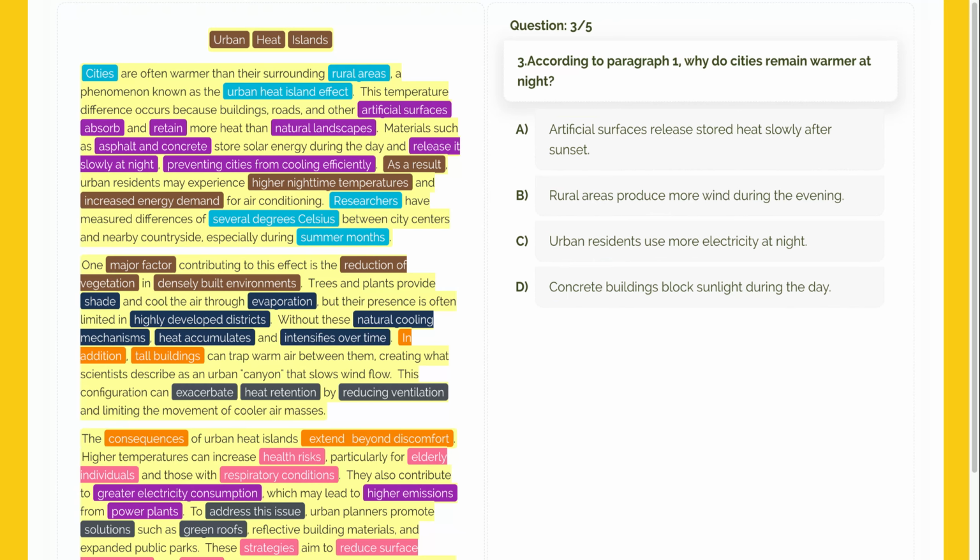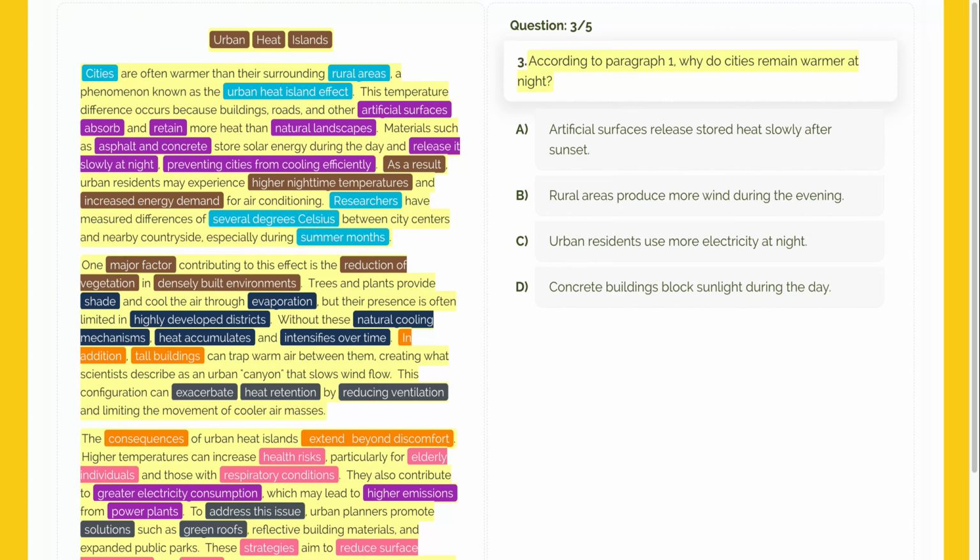Time for question 3. This is a factual detail question. We need to go back to the first paragraph and find exactly what the text says about a specific situation. According to paragraph 1, why do cities remain warmer at night? This is a detail question. It specifically asks about nighttime temperatures.